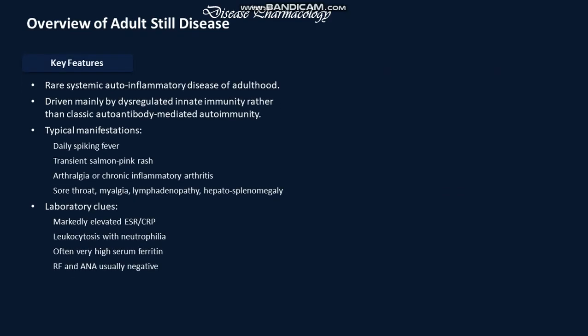Overview. Key features: an autoinflammatory disease driven mainly by dysregulated innate immunity. Typical manifestations: daily spiking fever, transient salmon-pink rash, arthralgia or chronic inflammatory arthritis, sore throat, myalgia, lymphadenopathy, and hepatosplenomegaly. Laboratory clues include raised ESR, CRP, leukocytosis with neutrophilia, often very high serum ferritin, and RF and ANA usually negative.